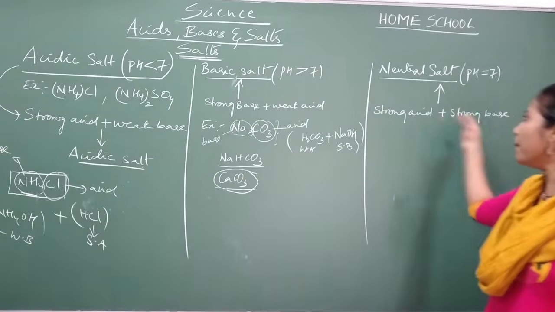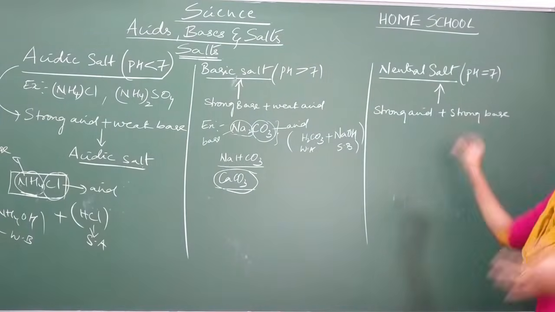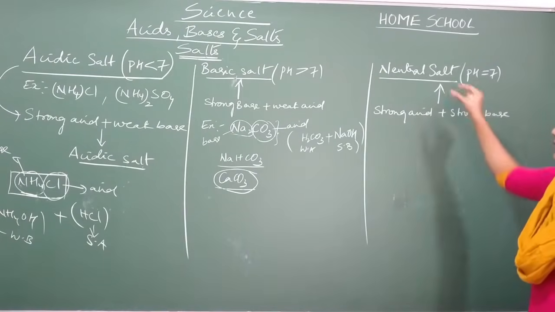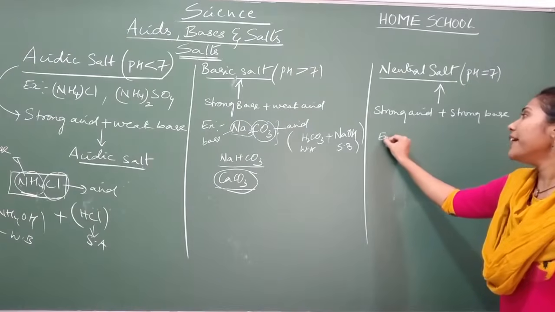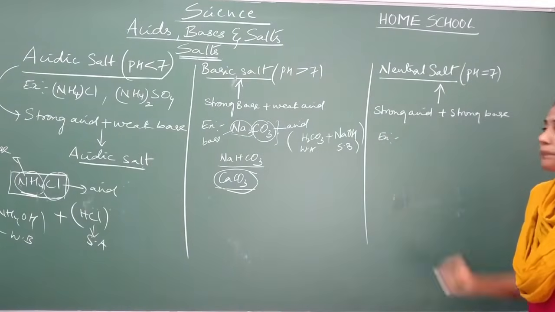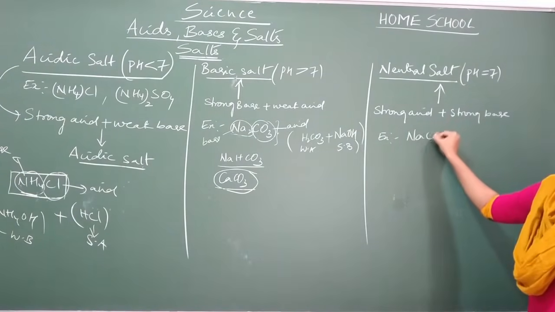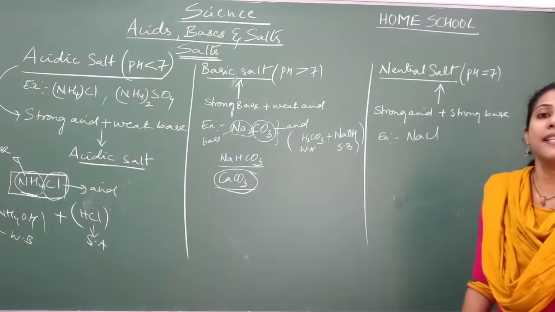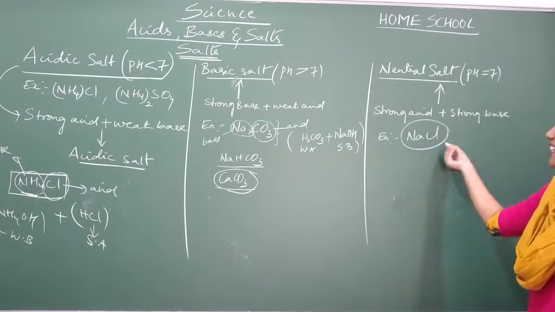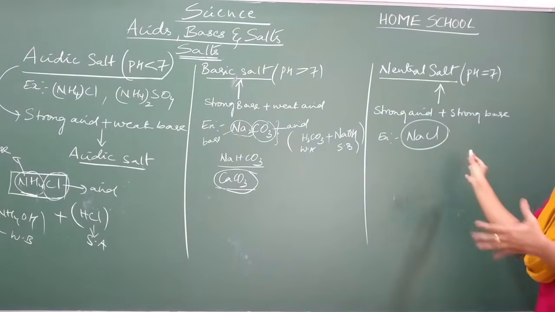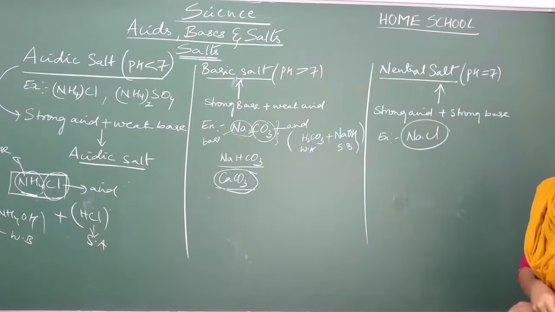When both the components are strong, or if both the components are weak, in that case you get a neutral salt. So can you predict the example here? NaCl. The best example is NaCl. And now can you tell what acid and what base must have reacted to produce this NaCl?